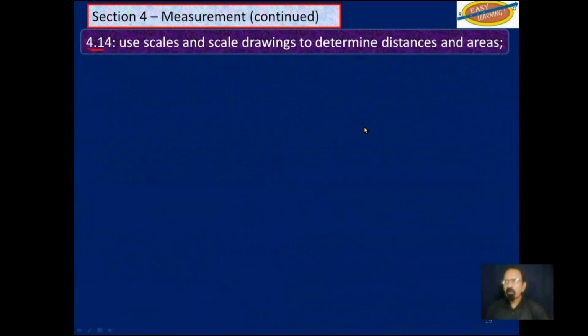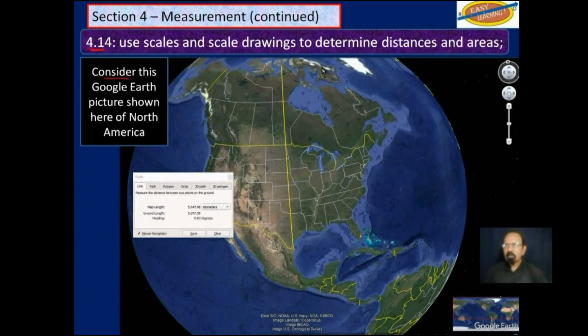Continuing, 4.14, use scales and scale drawings to determine distances and areas. Consider this Google Earth map shown here of North America. If we measure from the southernmost point in the United States, in Texas, to the northernmost point here in Canada, this yellow line here, we get this measurement. But that is too small for you to see, so let me expand it.